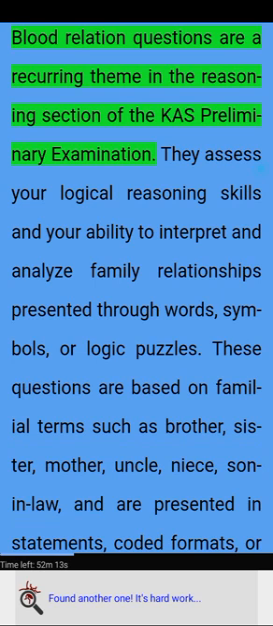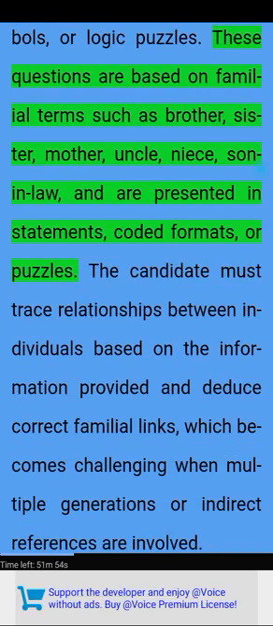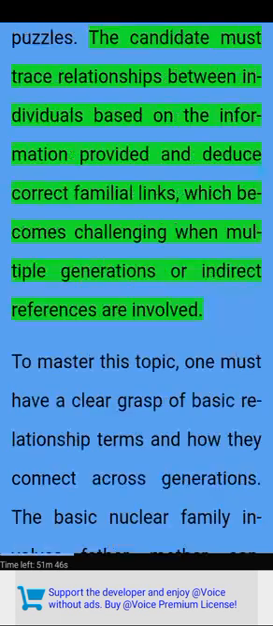Blood relation questions are a recurring theme in the reasoning section of the CAS preliminary examination. They assess your logical reasoning skills and your ability to interpret and analyze family relationships presented through words, symbols, or logic puzzles. These questions are based on familial terms such as brother, sister, mother, uncle, niece, son-in-law, and are presented in statements, coded formats, or puzzles. The candidate must trace relationships between individuals based on the information provided and deduce correct familial links, which becomes challenging when multiple generations or indirect references are involved.